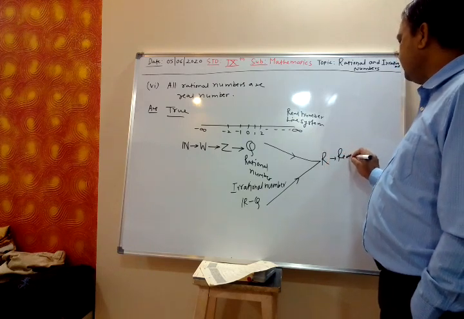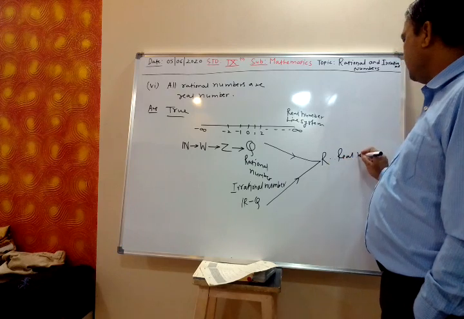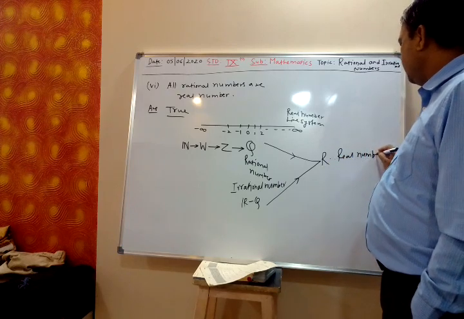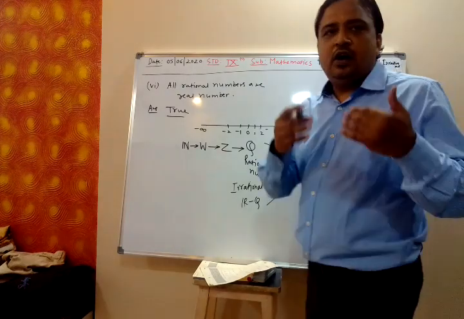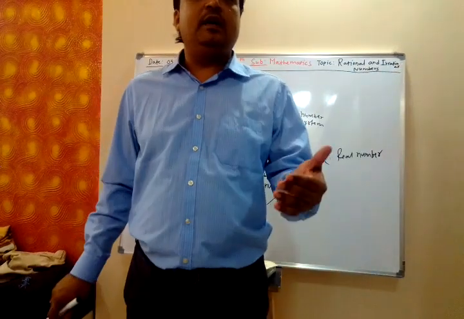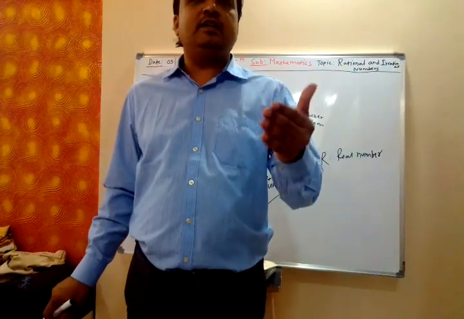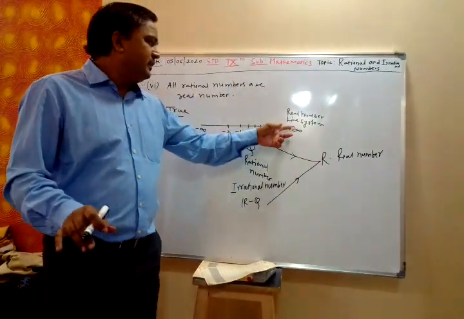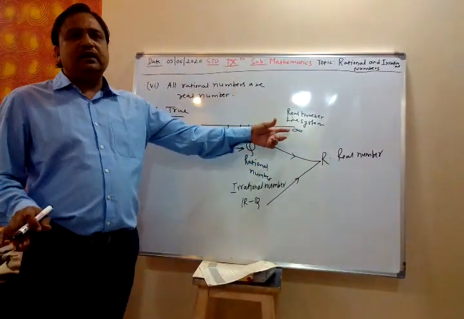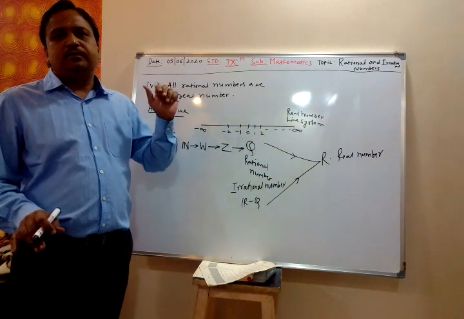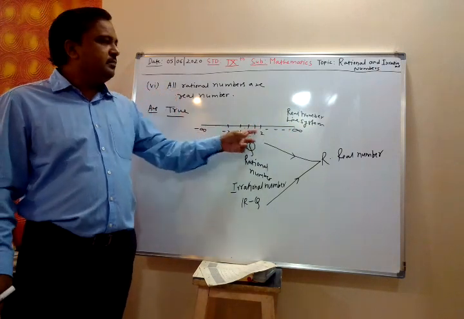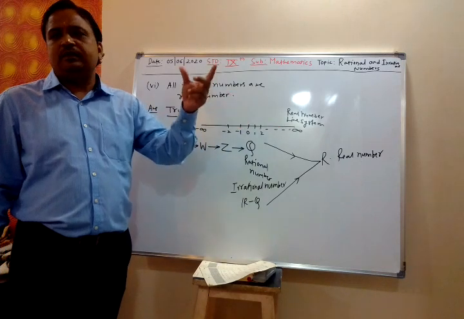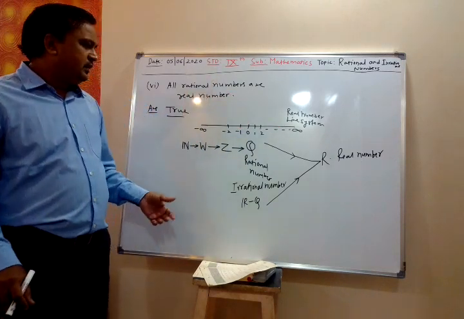Real number system. Sir, give an example of real number minus rational number. See, all natural numbers, all whole numbers, all integers, all rational numbers, irrational numbers, all are present in real numbers. So the real numbers contain the whole number system. Sir, give an example of R minus Q.